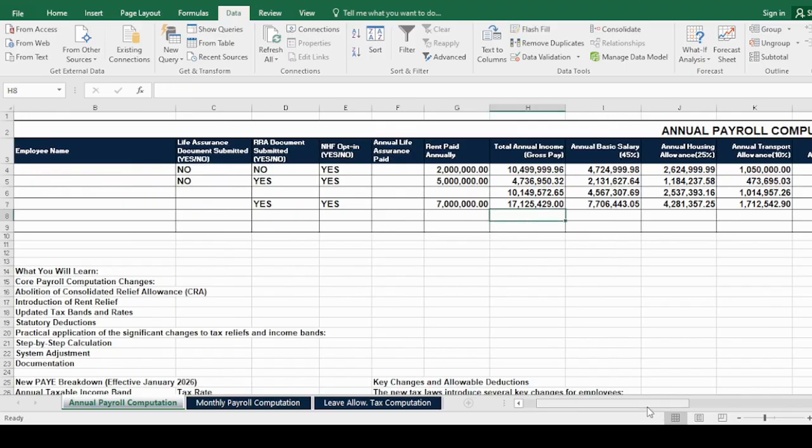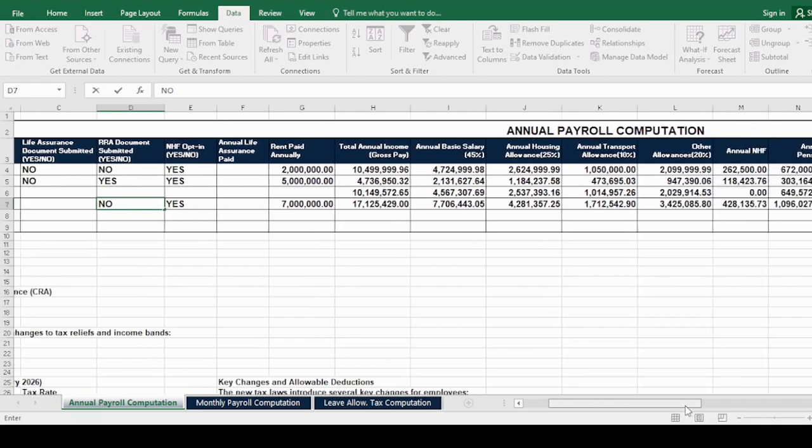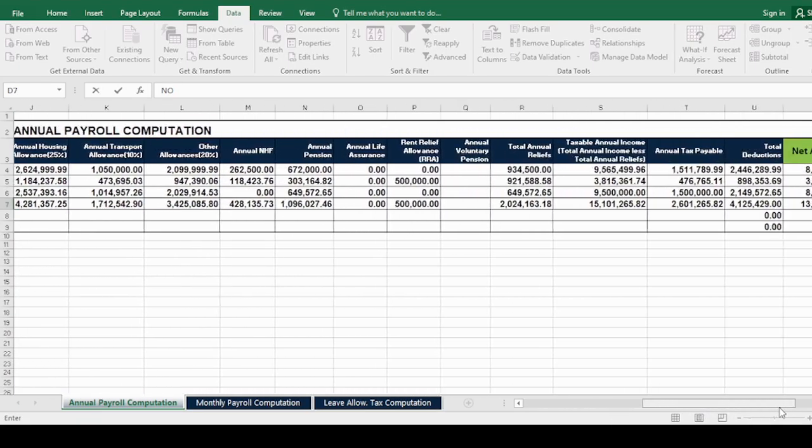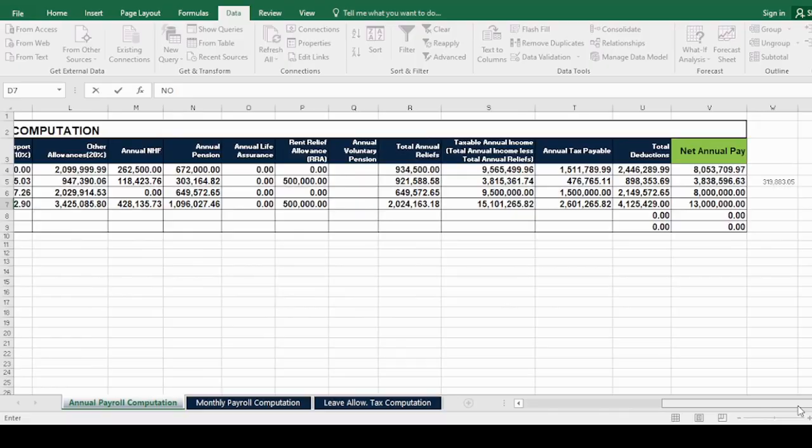So let's also play with the response for rent relief allowance. Take for instance, it is no. So let's indicate no here. We notice as soon as I press enter, it's going to change the net annual pay here.